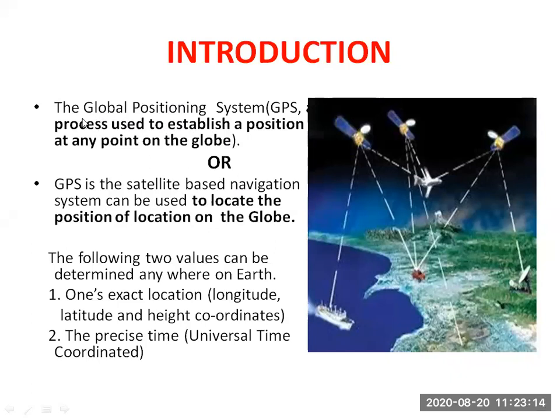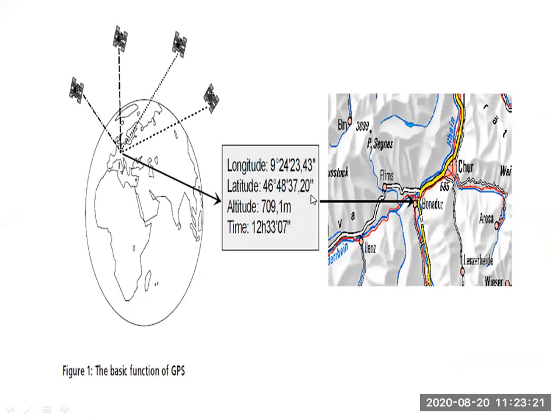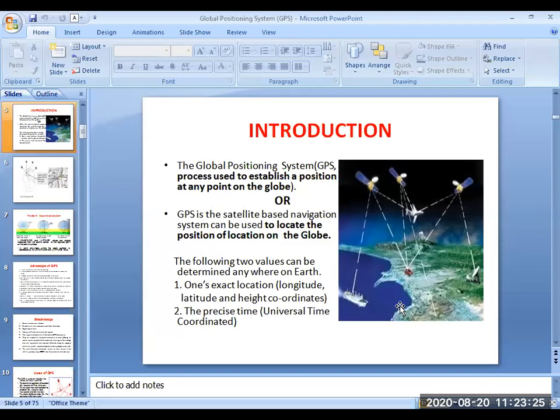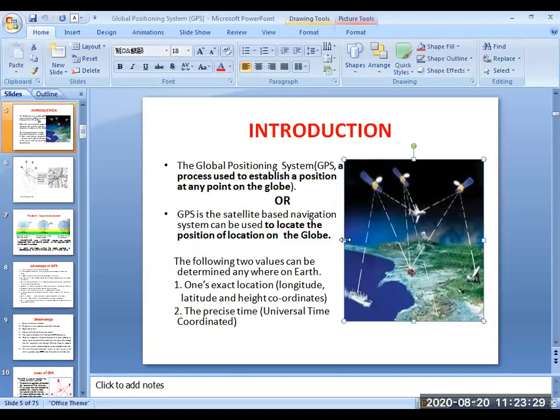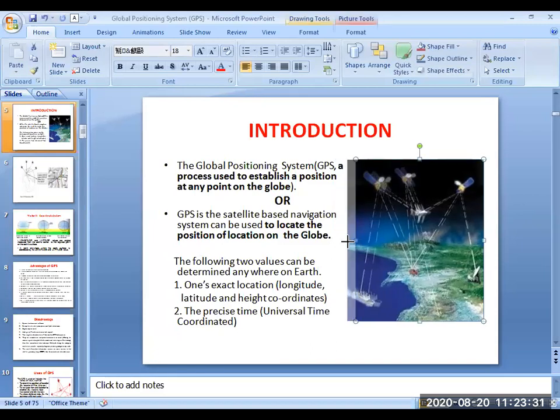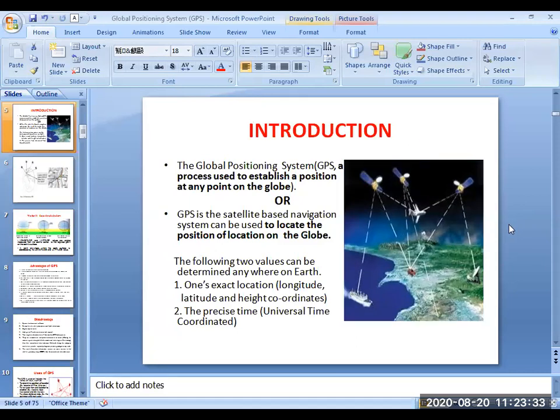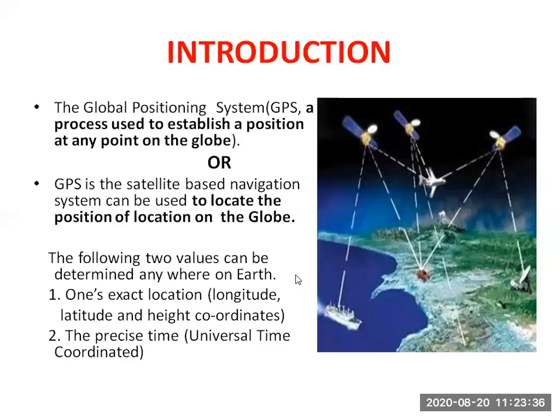GPS, the Global Positioning System. It is a process used to establish a position at any point on the globe.